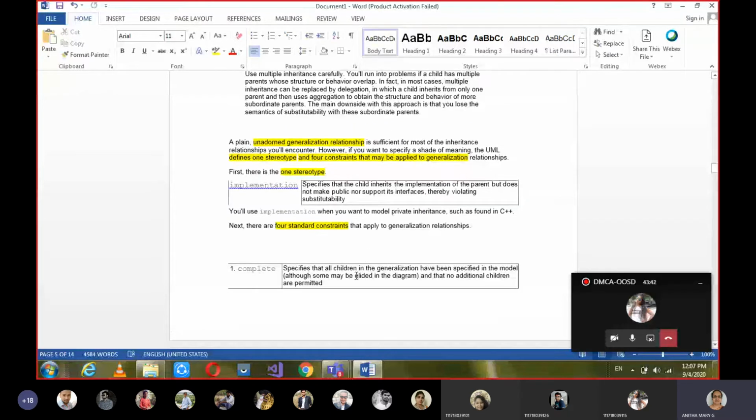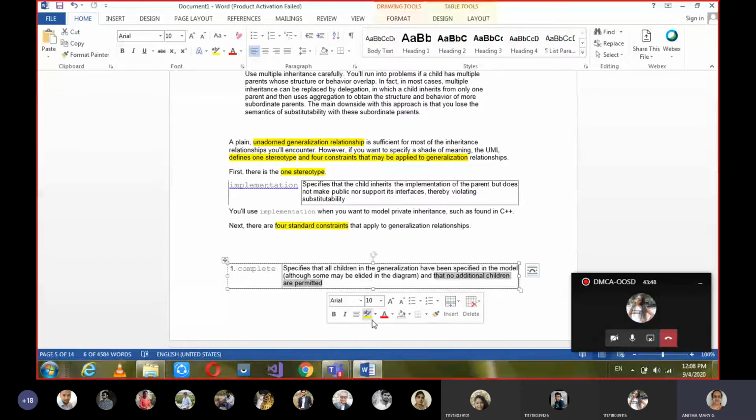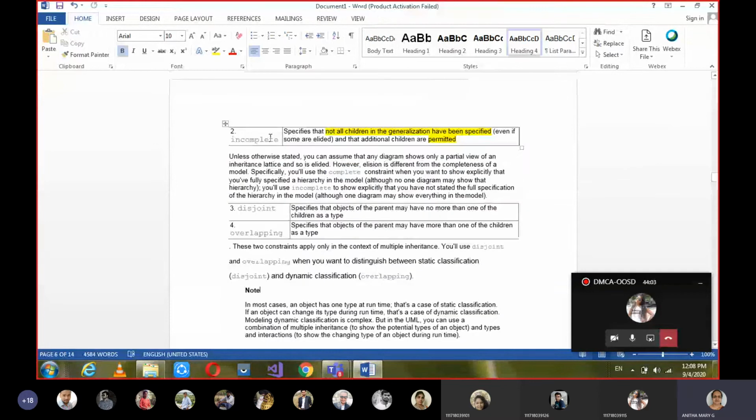So additional children are permitted. Whereas in complete, since the sequence is already complete, no additional children are permitted. But in incomplete, since there is some space, additional children are permitted here.